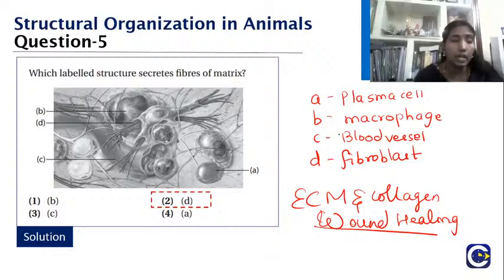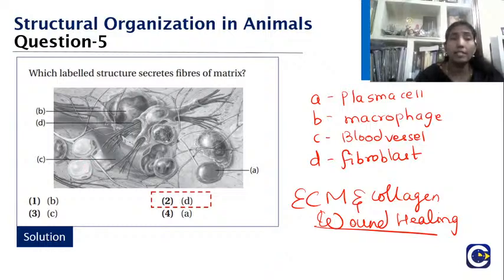Now in the connective tissue fibers, you have the white fibers which have collagen, the yellow fibers which are rich in elastin, and then the reticular fibers. These fibroblasts are part of the loose and dense connective tissue, and apart from that you will see plasma cells, macrophages, and adipocytes, which are fat depositing cells, the white ones you're seeing.